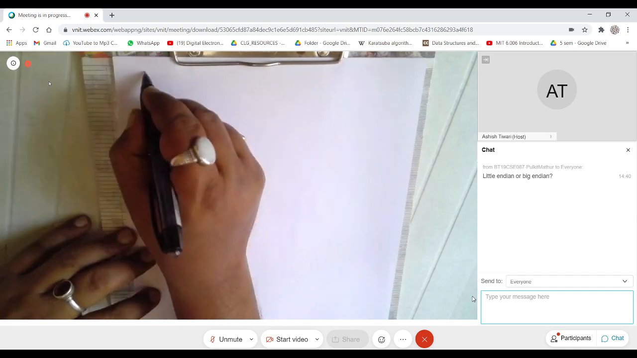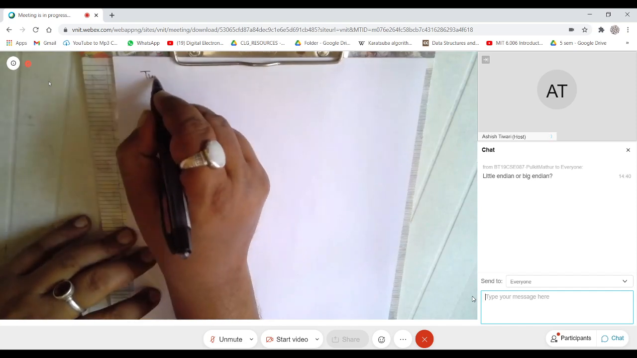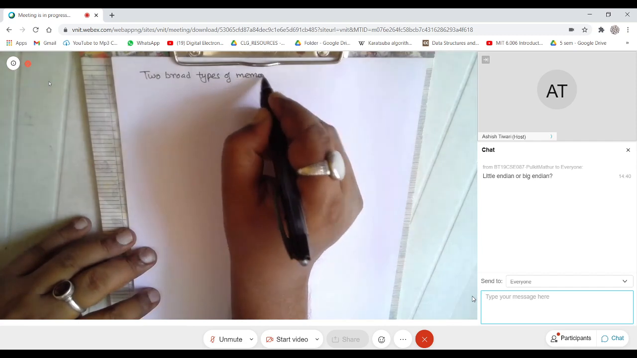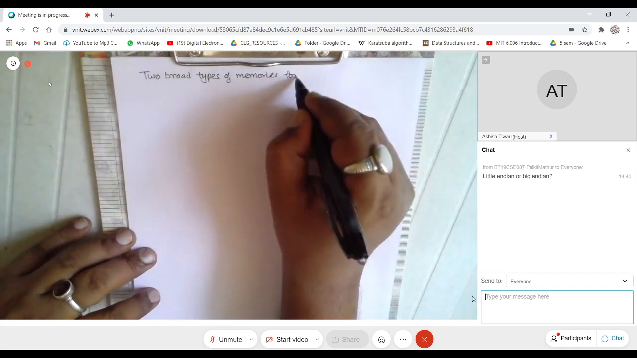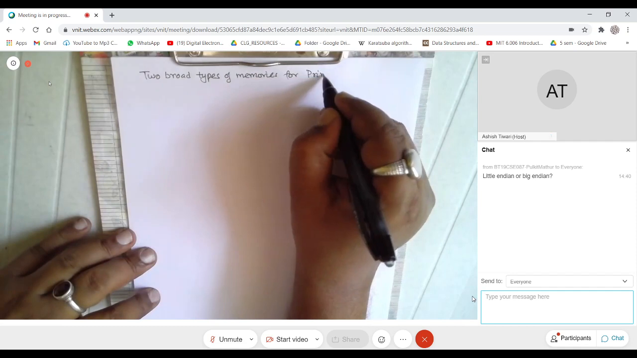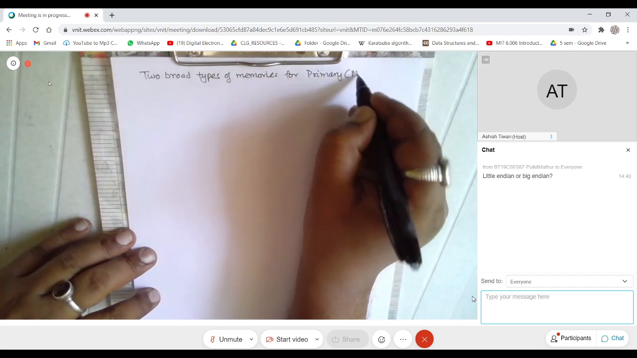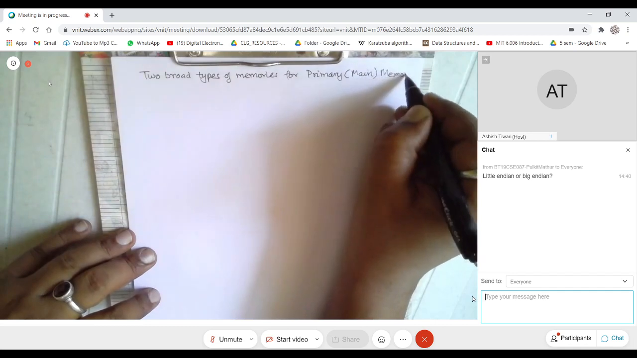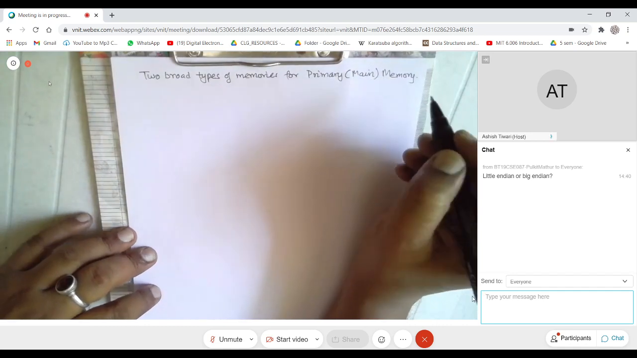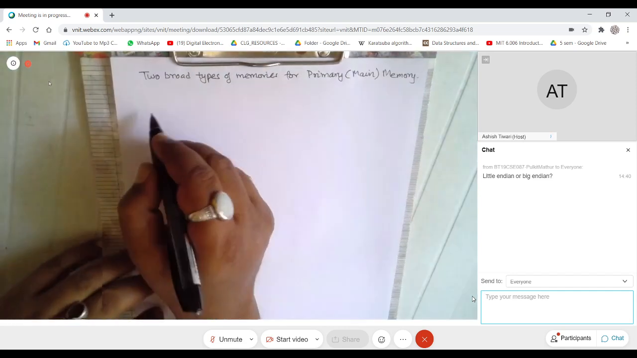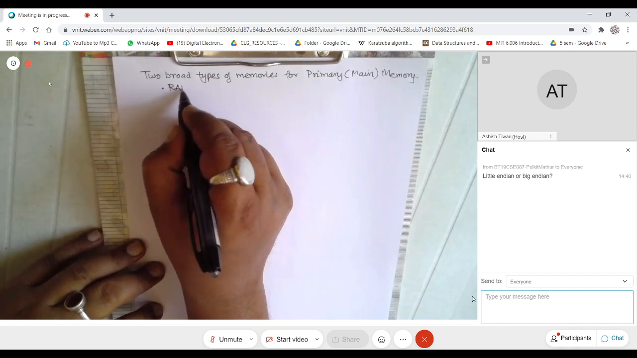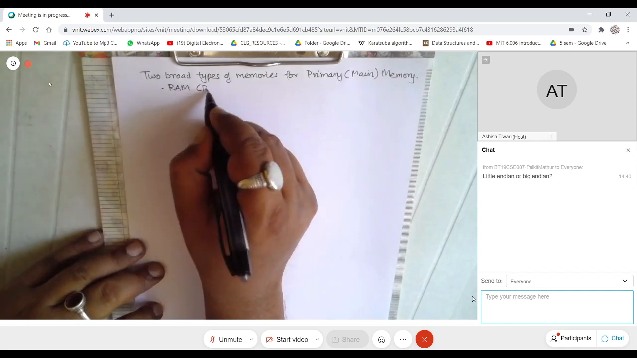Well, there are two broad types of memories for primary or main memory. What we informally call primary memory or main memory has two broad types of memories. One is called RAM, which stands for, what does it stand for?